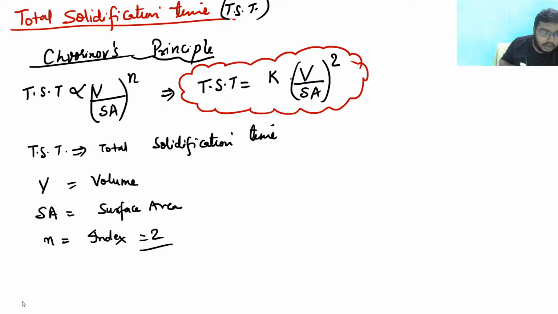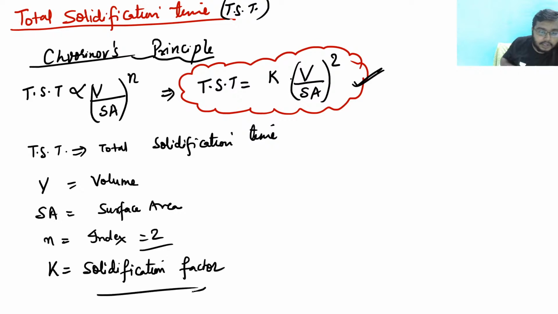Clear? And apart from that, what is K? K is the solidification factor.